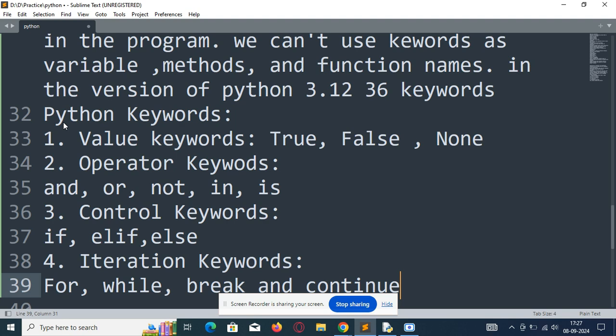The for loop is used to iterate over the sequence of specified elements. The while loop executes as long as the given condition is true. Break is used to terminate the loop. The continue statement is used to skip the current iteration and continue with the next iteration of the loop.